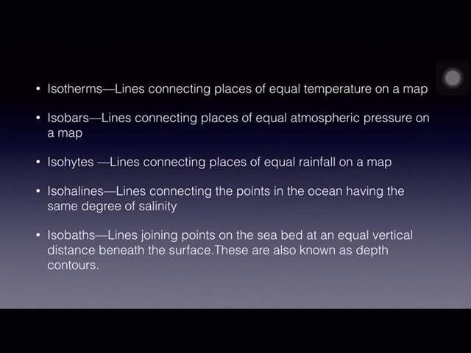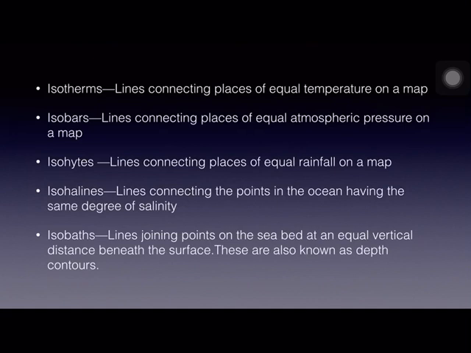Now we'll see the definitions of some of the terminology related to this lesson. Isotherms. What are isotherms? Lines connecting places of equal temperature on a map. On a map, we can connect places which are receiving equal temperature, and those lines are called isotherms. These are only imaginary lines, please remember.